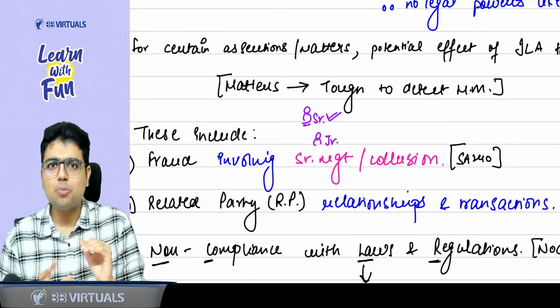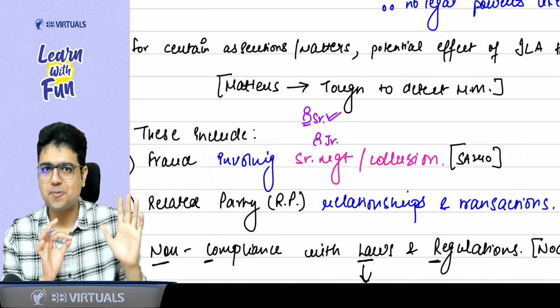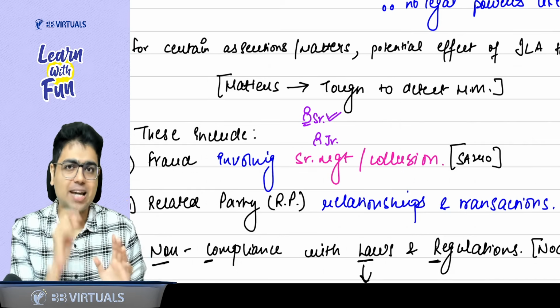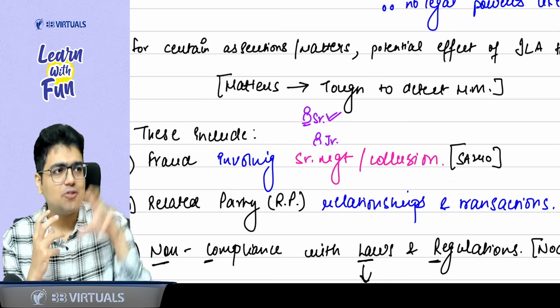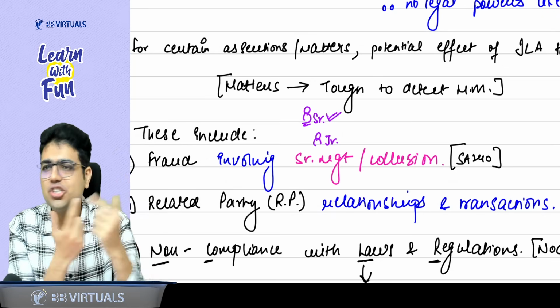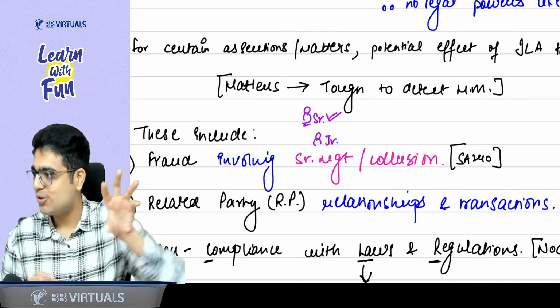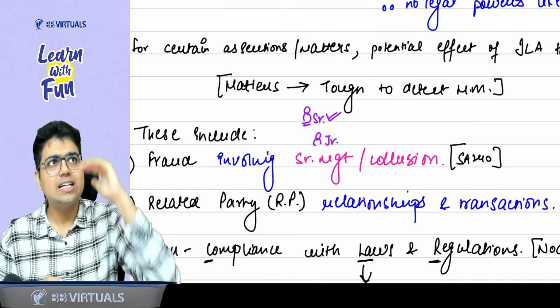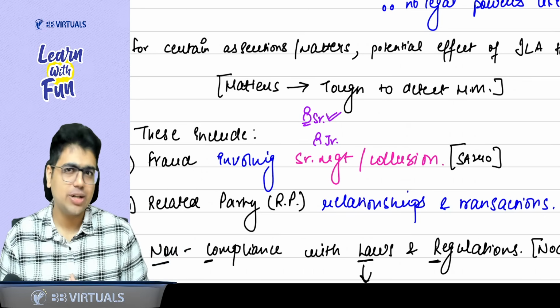Instead of 100 rupees, I am paying the supplier 150 rupees. The extra 50 rupees that the purchase officer is paying to the supplier, they both can share 50-50, and this is what collusion is all about. So when fraud involves senior management or two or more people, it is difficult to detect.